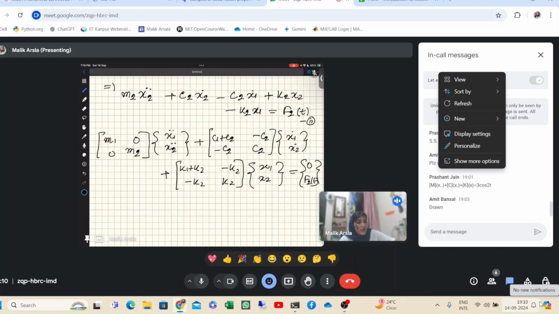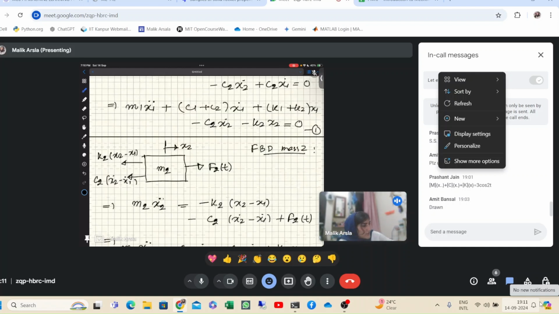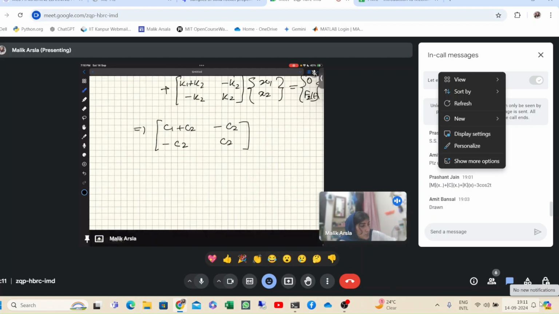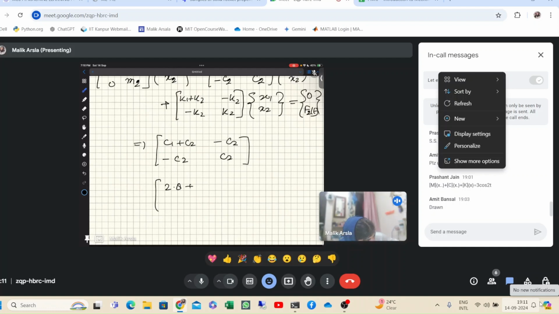Now in the answer we have been asked for this matrix. The matrix is c1 plus c2, minus c2, minus c2 and c2. The values were given, c1 and c2 are 2.8. So you can write it as 2.8 plus 2.8, minus 2.8, minus 2.8 and 2.8. So it comes out to be 5.6, minus 2.8, minus 2.8 and 2.8. This is the answer.